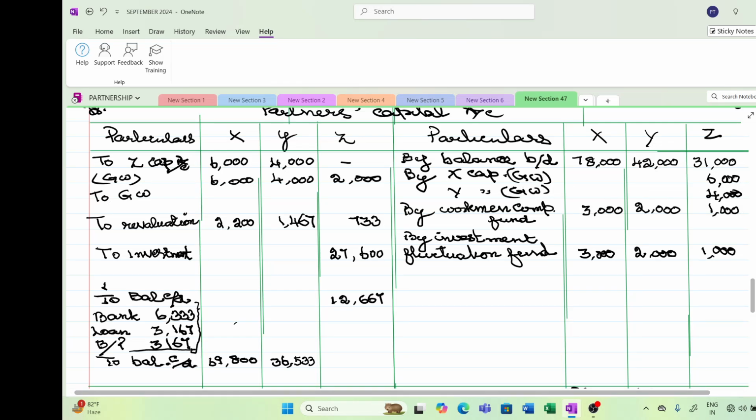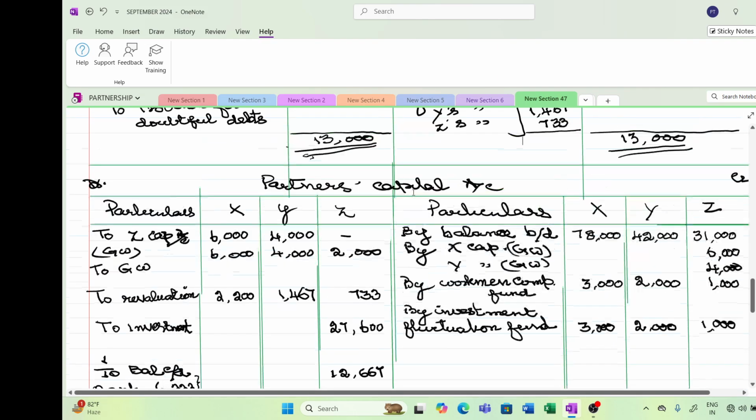Now the goodwill to be given to Z: by X capital it will be 6,000, and by Y's capital it will be 4,000. These partners' capital accounts will get debited 6,000 and 4,000. For the existing goodwill, goodwill is credited and partners' capital accounts are debited in their old profit sharing ratio, so I have written 6,000, 4,000, 2,000.